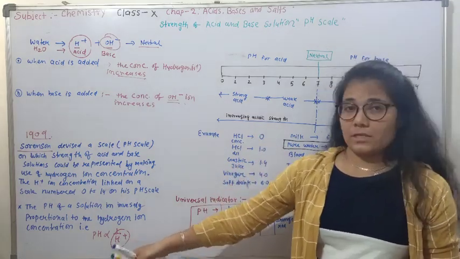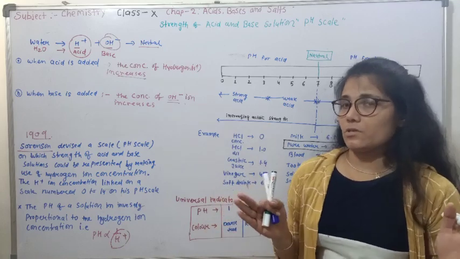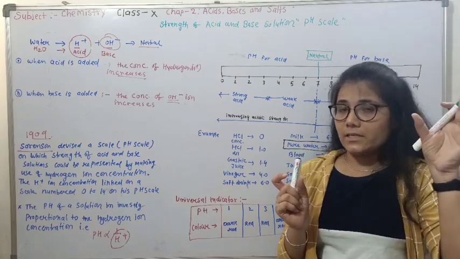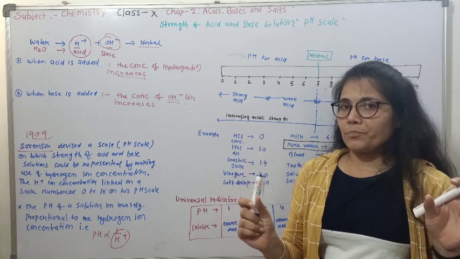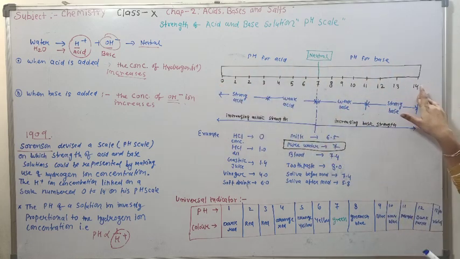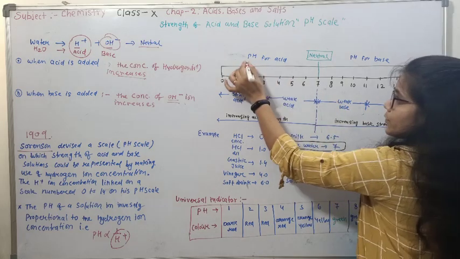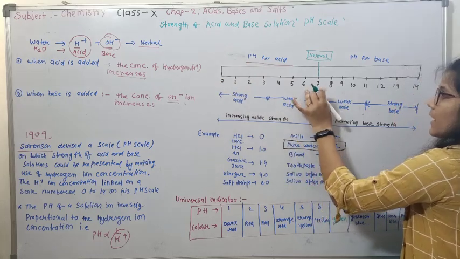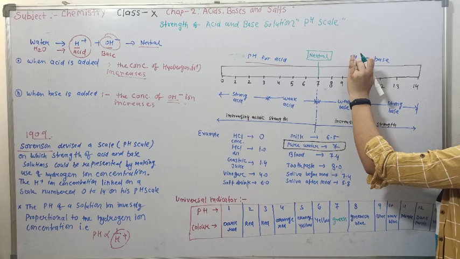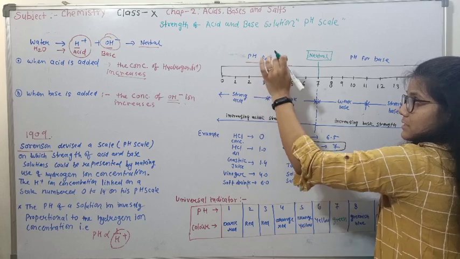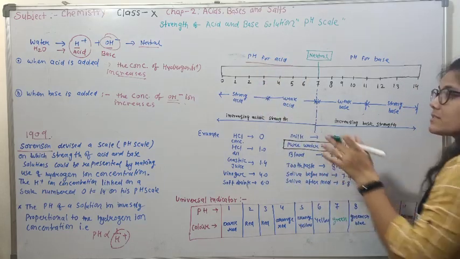So just now we have discussed pH depends on concentration of H plus ion. H plus ion concentration is more, which has happened with acid, so the value of pH is low. So this is the Sorensen pH scale. You can see it is numbered from 0 to 14. Here this shows pH for acid, 0 to 7, and this is 7 to 14 for base. Because here the value of pH is low. Why? Because concentration of H plus is more.